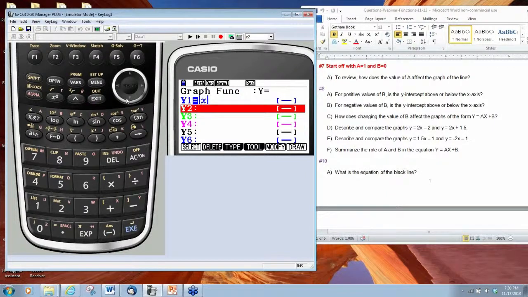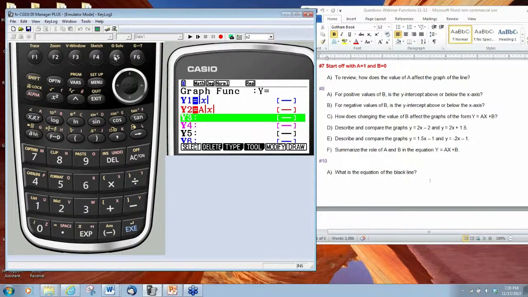So if we press exit and then we go into Y2, what we are going to do now is store in Y2 alpha A times the absolute value of x. Now let me delete that. I forgot to do my numeric, my absolute value. And then press execute. So the blue graph is going to be our parent graph.